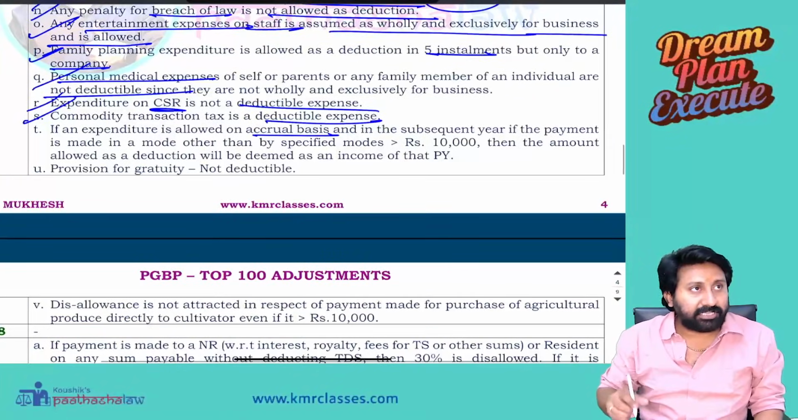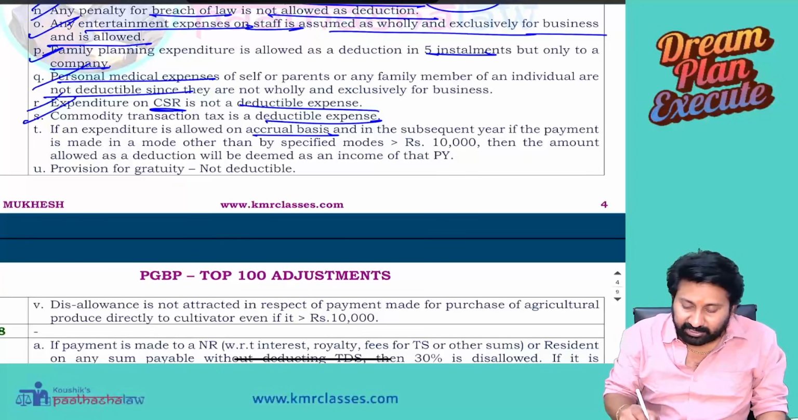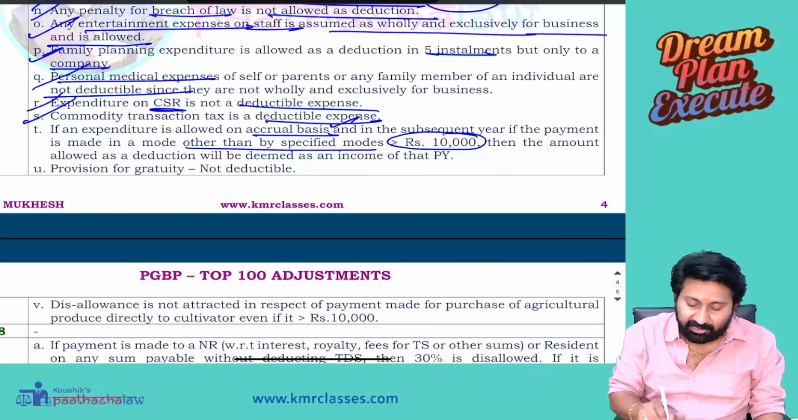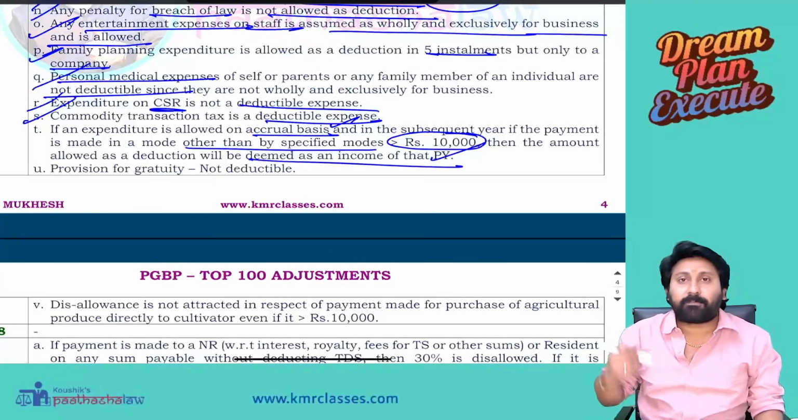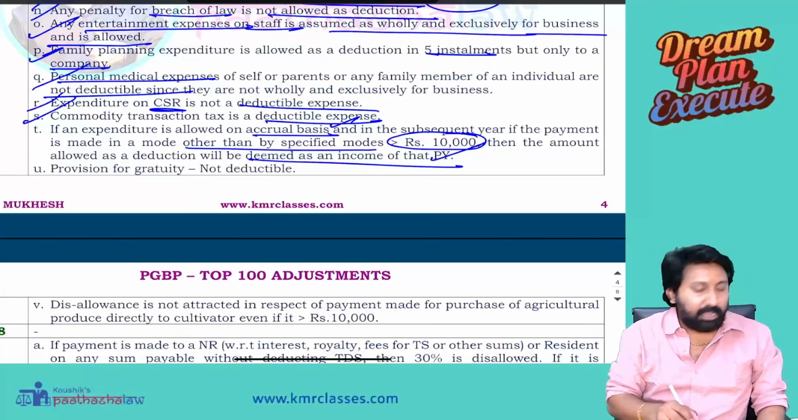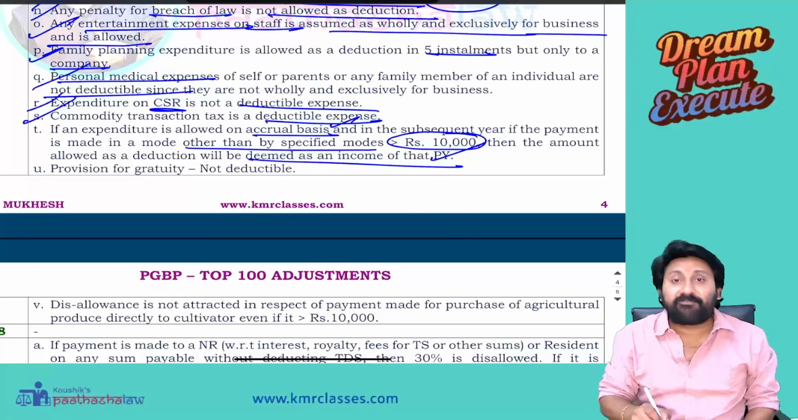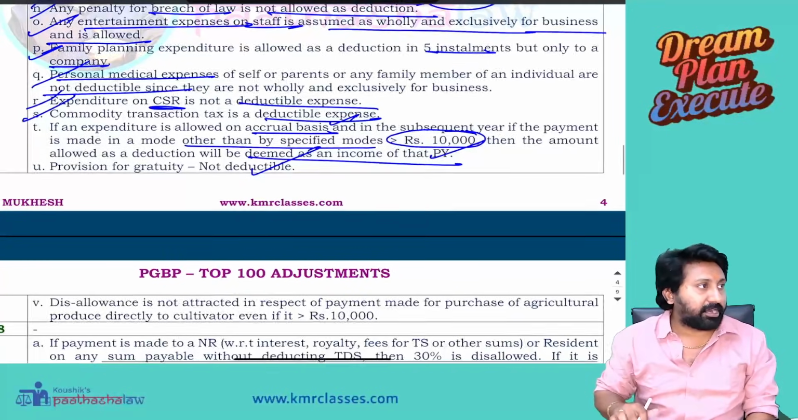Okay. So see here, you can see. If an expenditure is allowed on accrual basis and in the subsequent year the payment is made in a mode other than specified modes, in excess of rupees 10,000, then the amount allowed as a deduction will be deemed as income for that previous year. Next, gratuity fund, if you transfer, deductible. Provision, if you created without any transfer, not deductible.